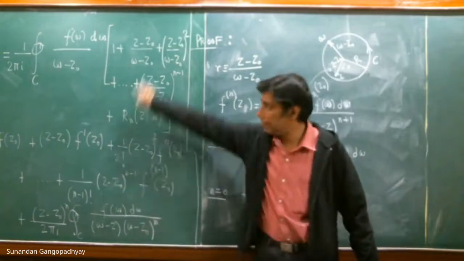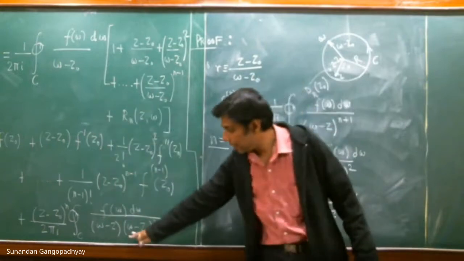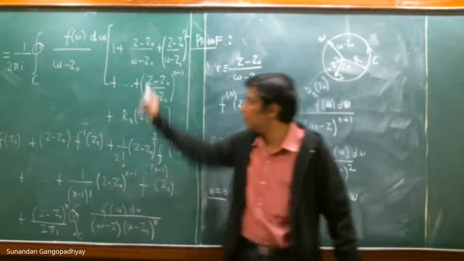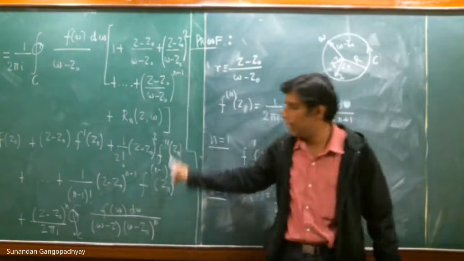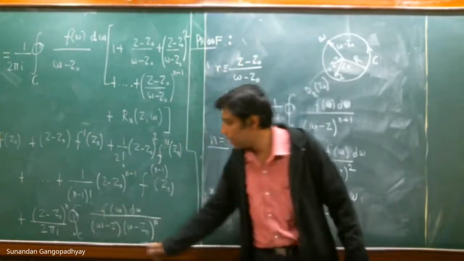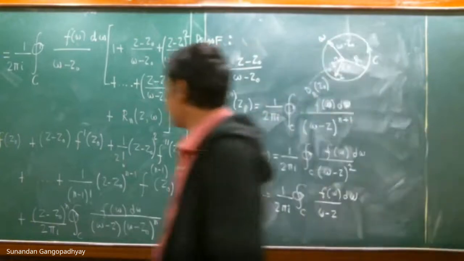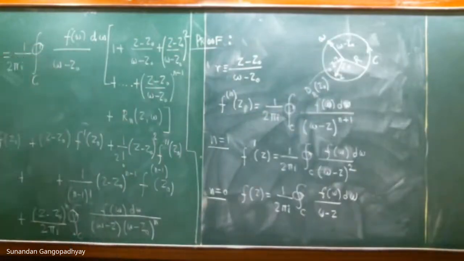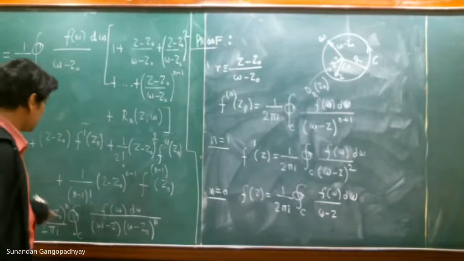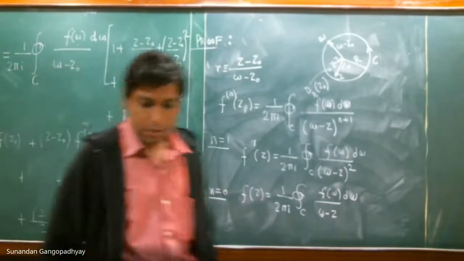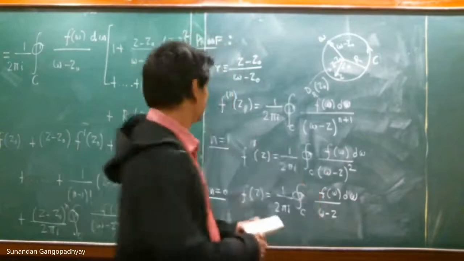We have used the Cauchy integral theorem, and the last term is this involving R n (z, w). If you put in the expression of R n (z, w), then you can write down the last term in this way. Okay, so this is what we have got. f of z is f of z naught plus all these terms up to n minus 1, and then this is the last term. Now let us concentrate on the last term.